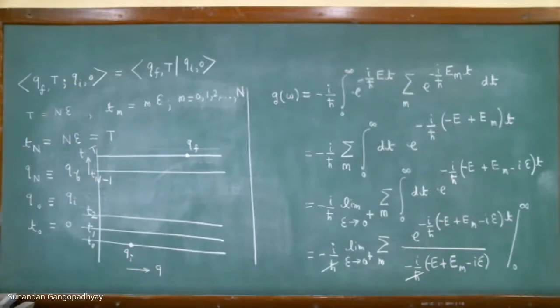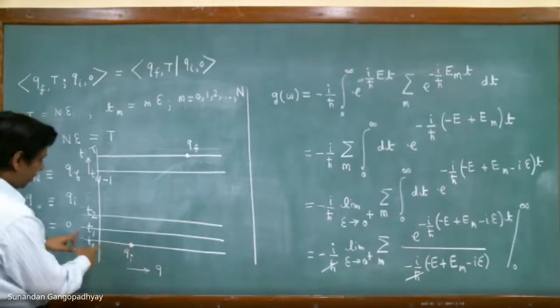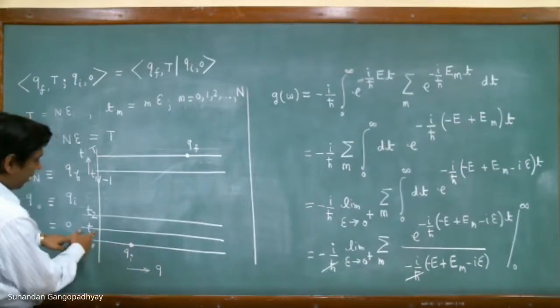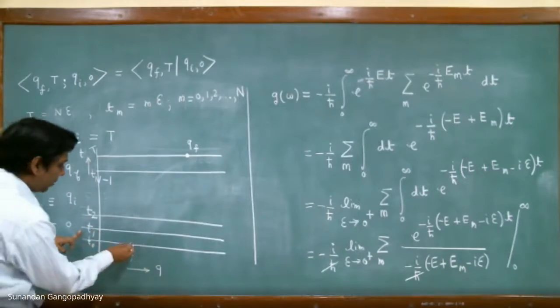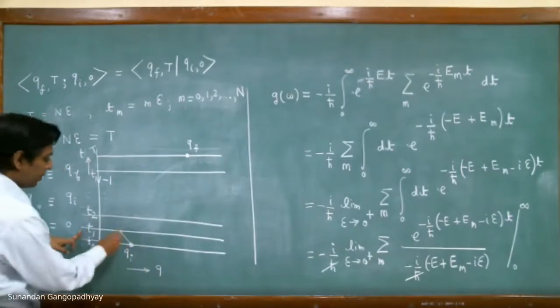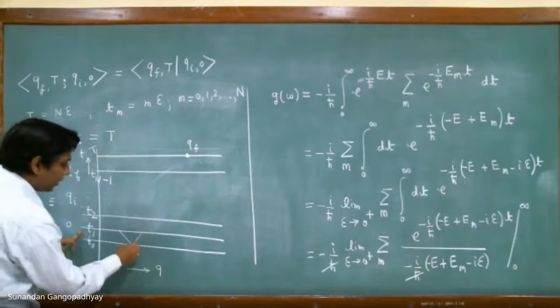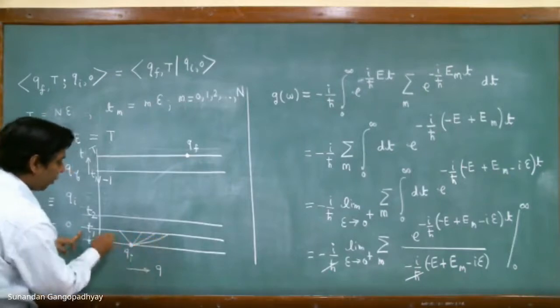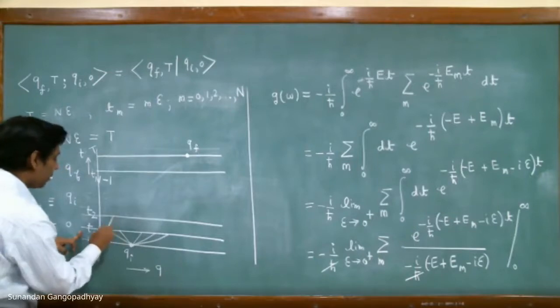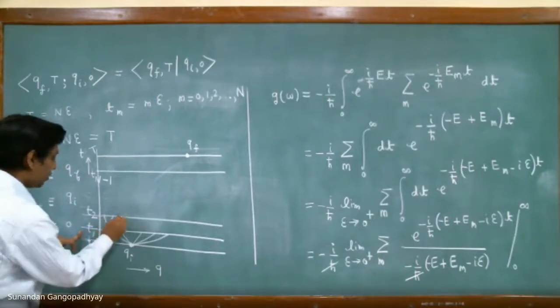So now what is happening is the following. From Qi, at the time Ti, the particle can go to this position. It can go here, it can go here, it can go here, whatever place it can go. From this point it can go to T2, it can go to this point, this point.